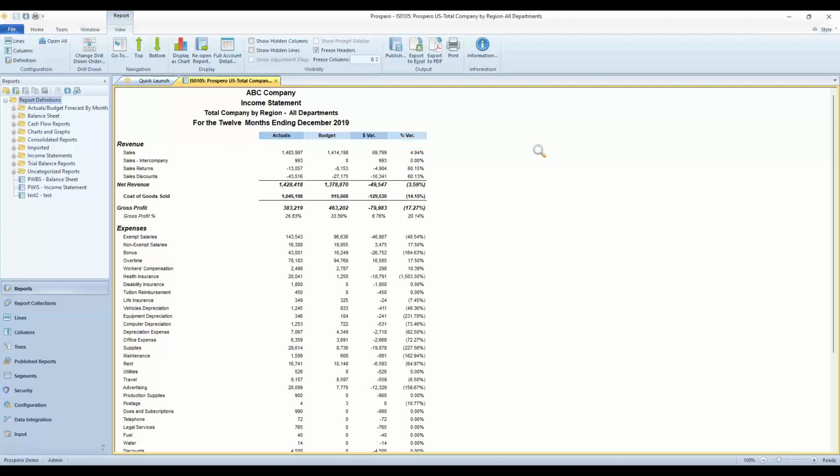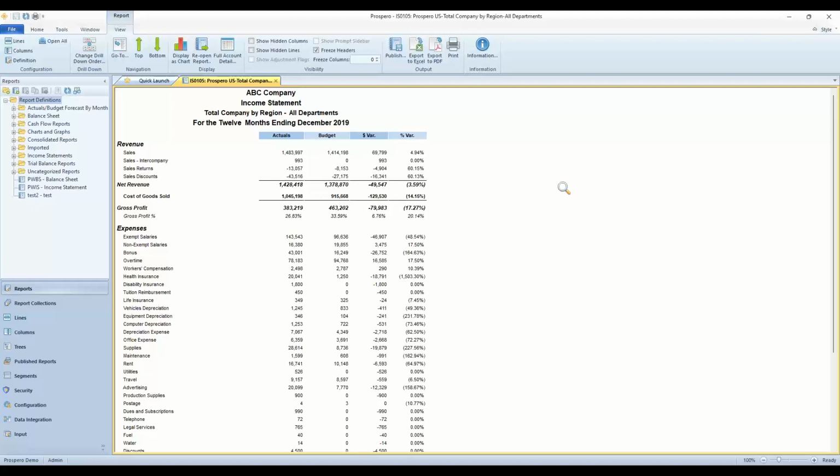When you design your report definitions, you control the fonts, the sizes, the background shading, the font colors, report headers, report footers, the same way you would have inside FRX. So a lot of similarities there in going from FRX formatting over into Prospero formatting. And in fact, your formatting that you have inside FRX, we'll just copy that over to Prospero for you.